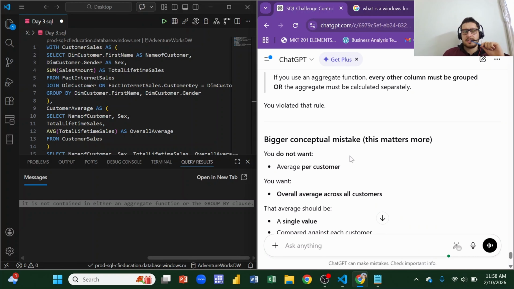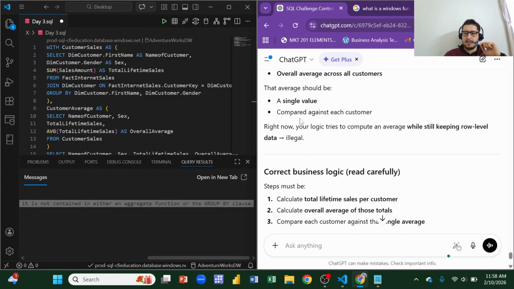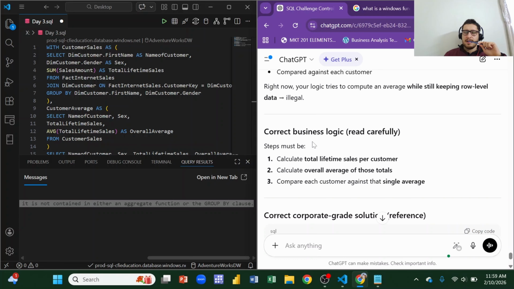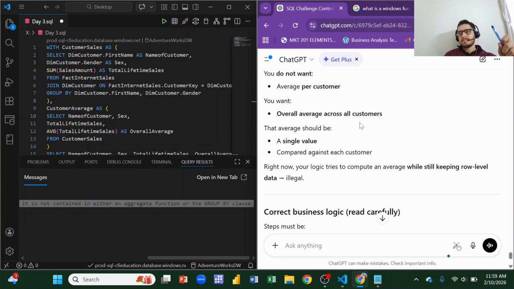Bigger conceptual mistake. This matters most. You don't want average per customer. You want overall average across all customers. That average should be a single value compared against each customer. Right now, your logic tries to compute average while keeping row level data, illegal. Okay, so there is a problem with my average also. We want a single average to be calculated, and the total lifetime sales should be compared with that average.